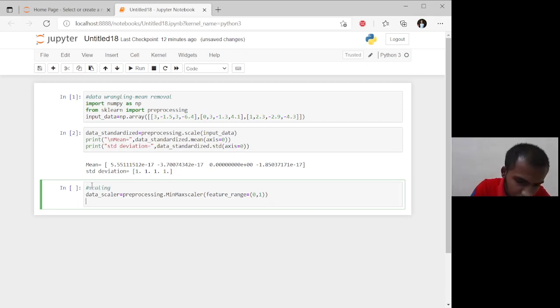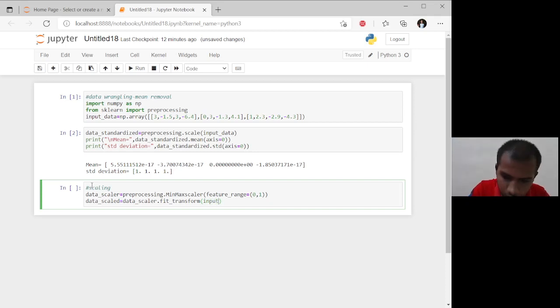So our next command is data scaled is equal to data scaler dot fit transform input data.